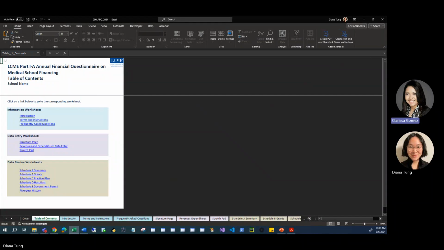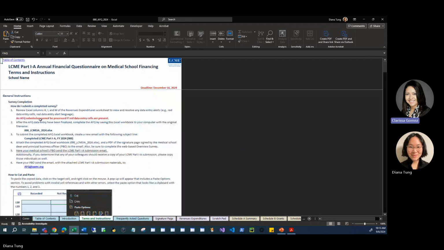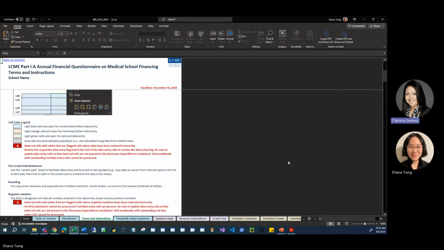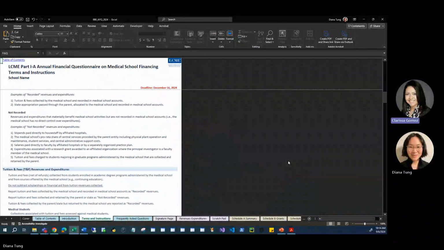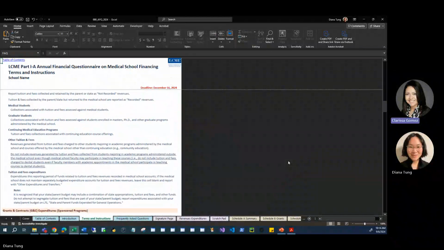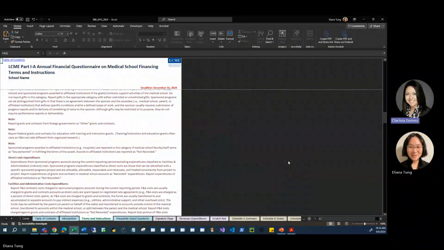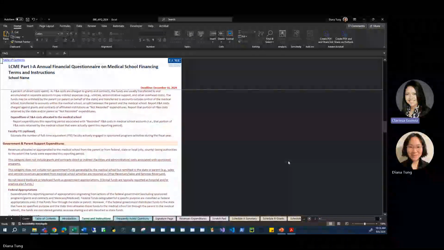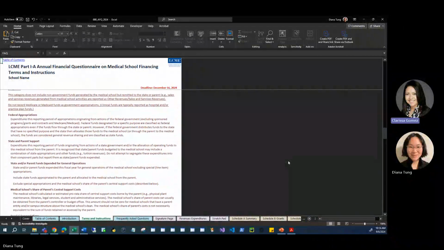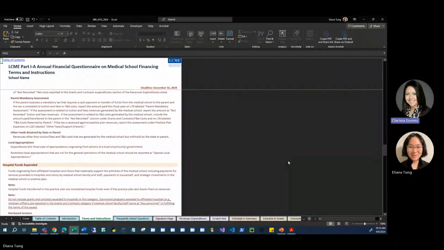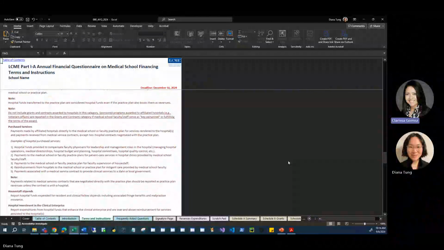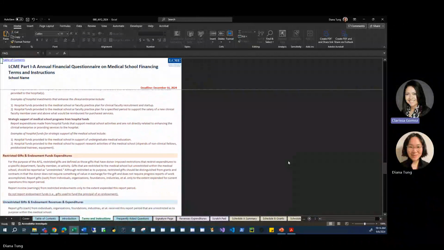Terms and Instructions. The Terms and Instructions worksheet is a reference guide to the AFQ. The items seen here are definitions to key terms that appear throughout the AFQ. I encourage you to read this section at least once before you start entering data. It will help you organize your data before you begin completing the revenues expenditures data entry sheet, and this is an essential reference, so plan to refer to it often.